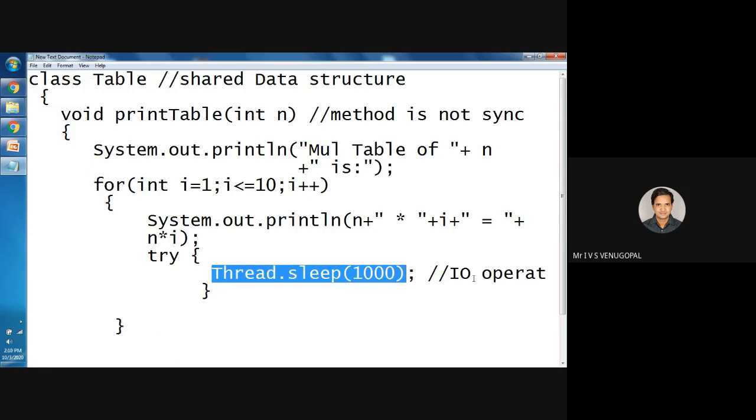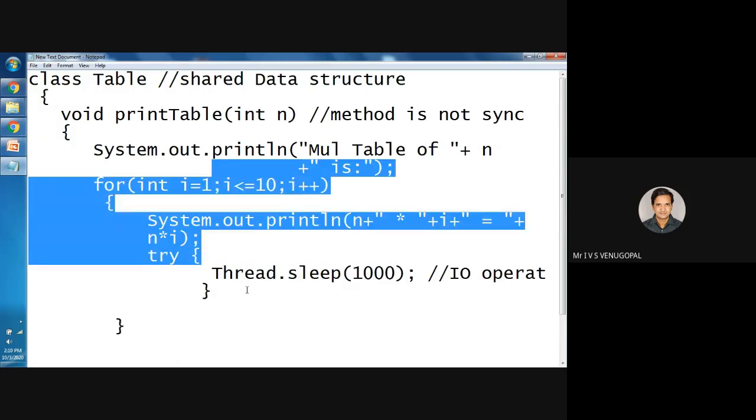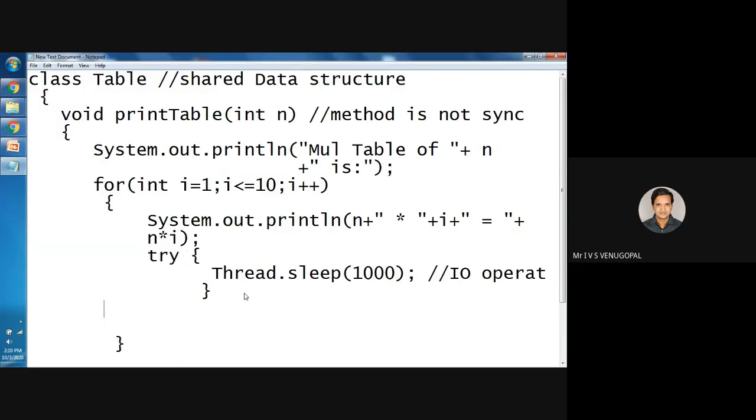During this time, another thread can execute. That is the concept behind multi-threading. While one thread goes into sleep mode, another thread can execute this part of the code. That is multi-threading. The sleep method throws a checked exception called InterruptedException. You need to remember that it is an InterruptedException.